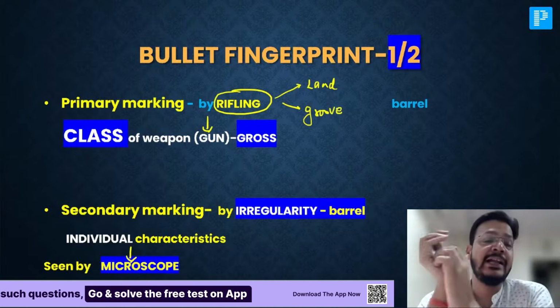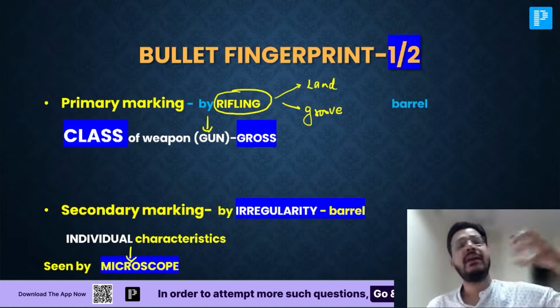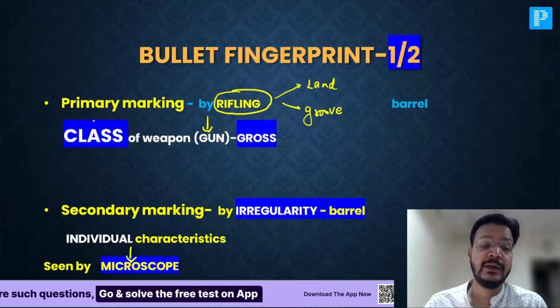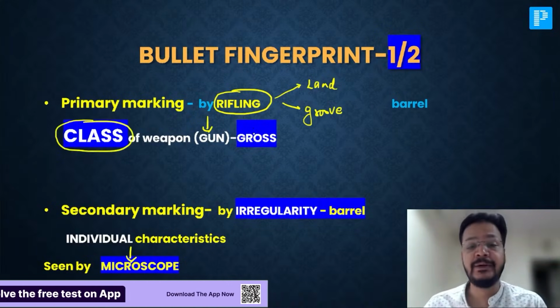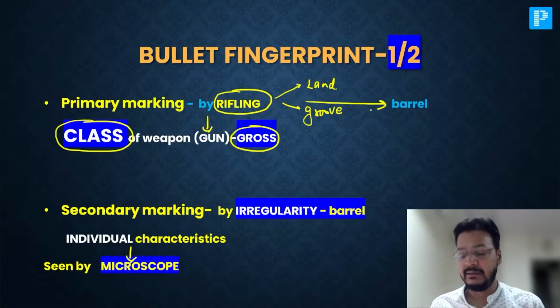If a weapon has rifling, and according to the rifling there is marking on the bullet, that is a primary marking. It is a class marking of the weapon, and it is a gross marking.